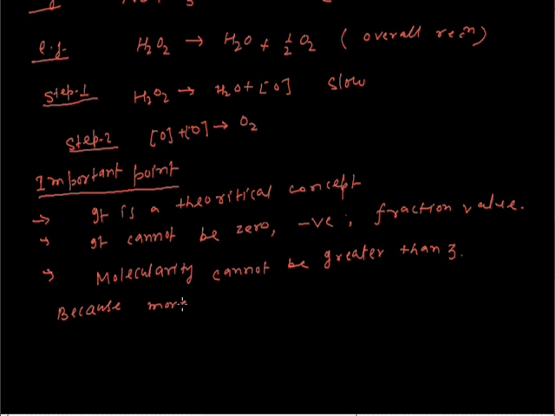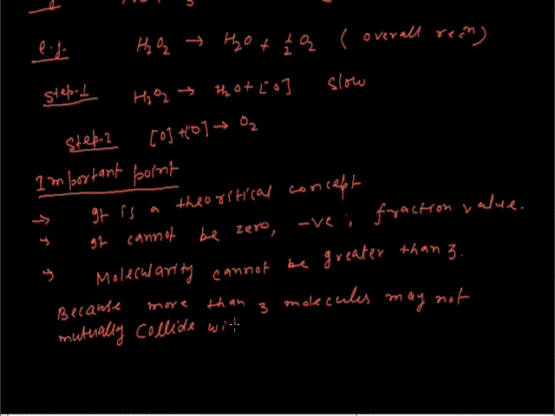Because more than 3 molecules may not mutually collide with each other. The next point is, it is independent of pressure and temperature.